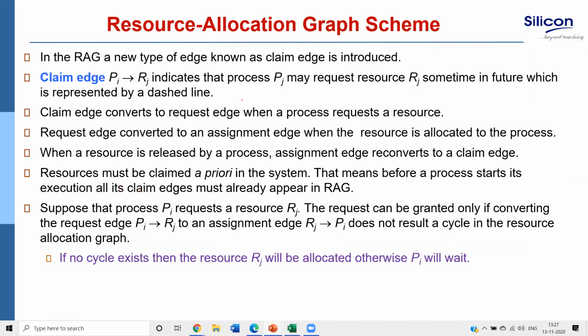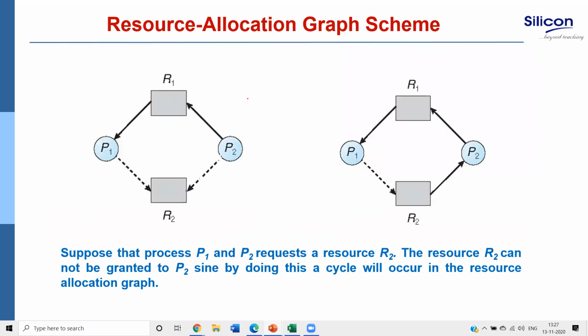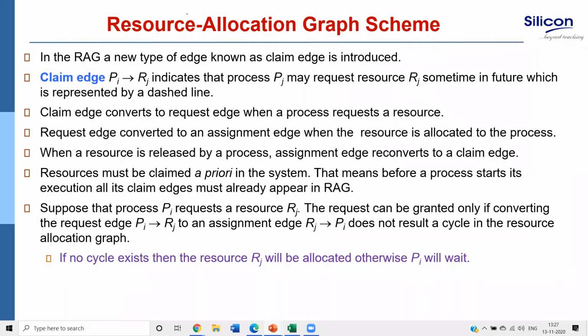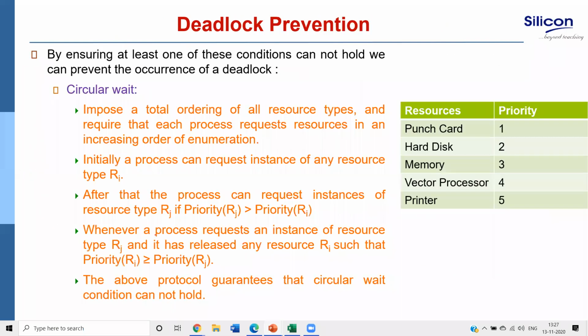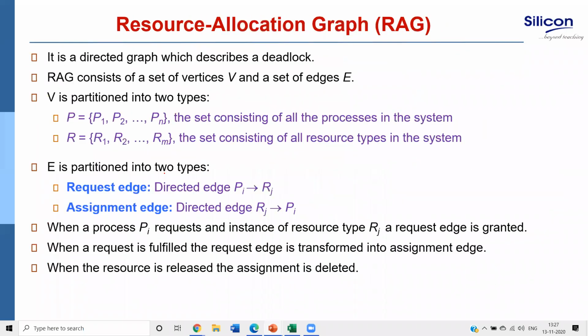The resource allocation graph. Look over here, very simple. There are many texts written over here. I will say that you must have understood the RAG graph, which we have already discussed earlier. The processes and resources are vertices.